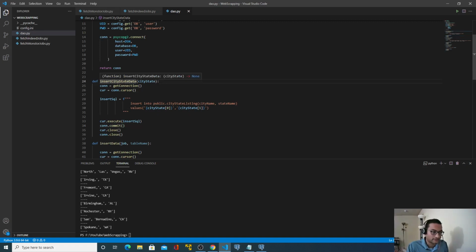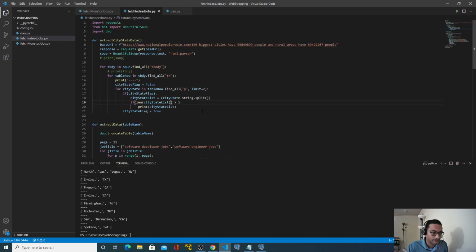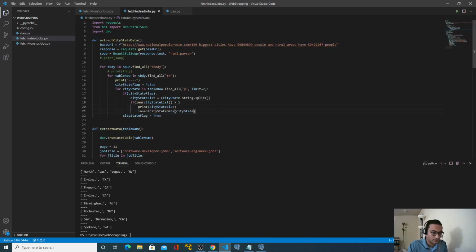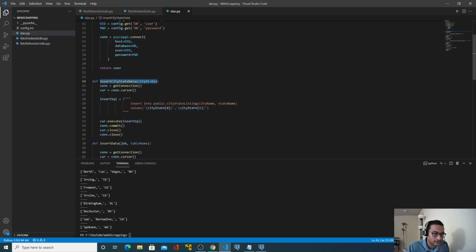The last thing we have to do is call this function. So we have to call it from here and down, and I will use this city state list.